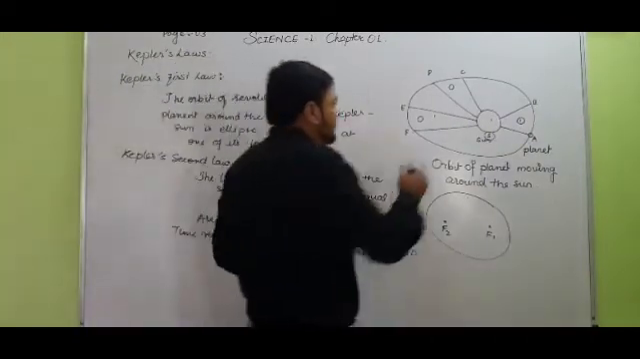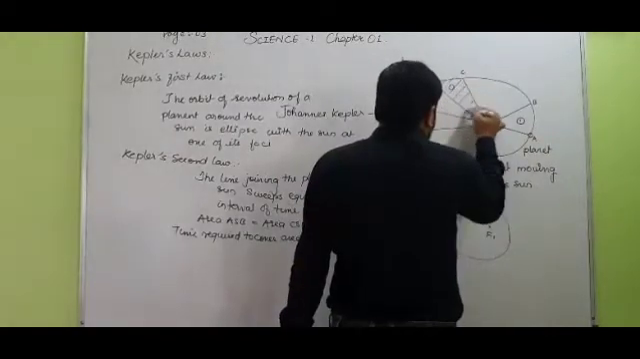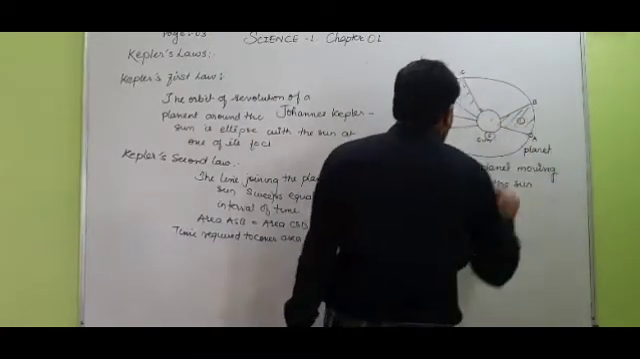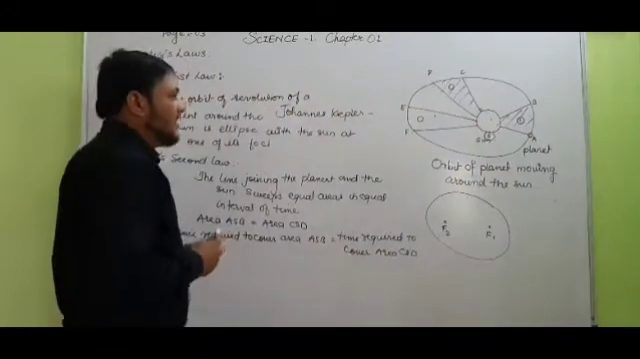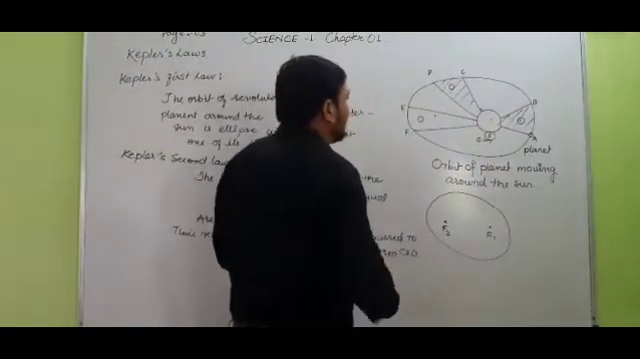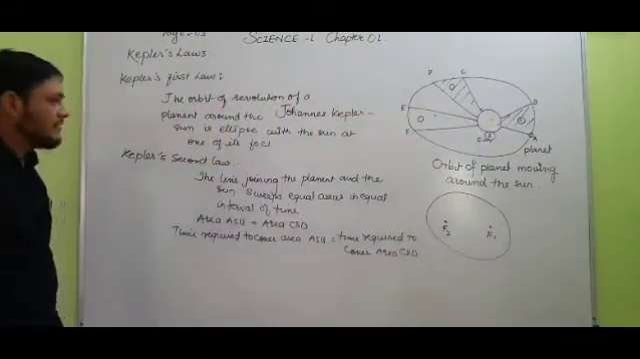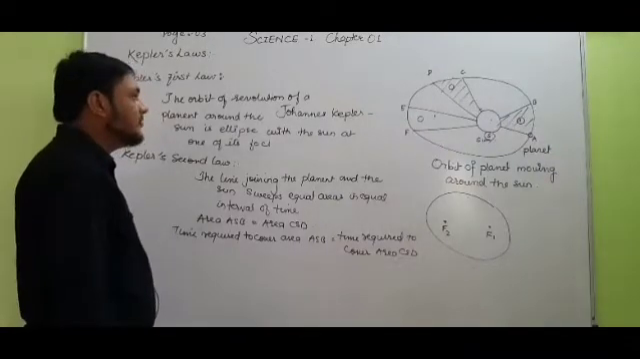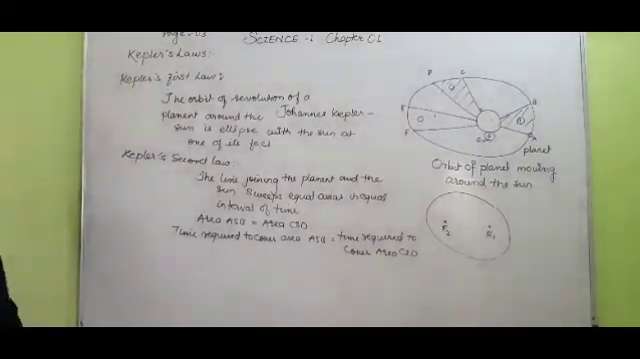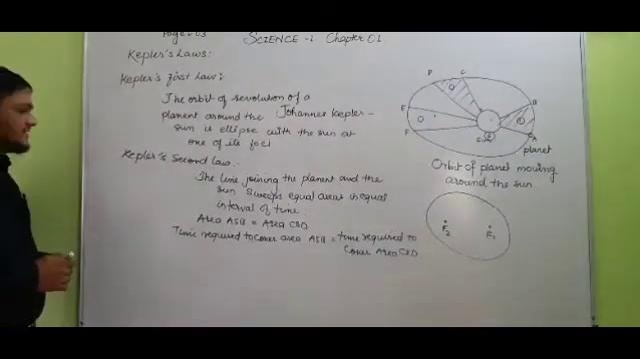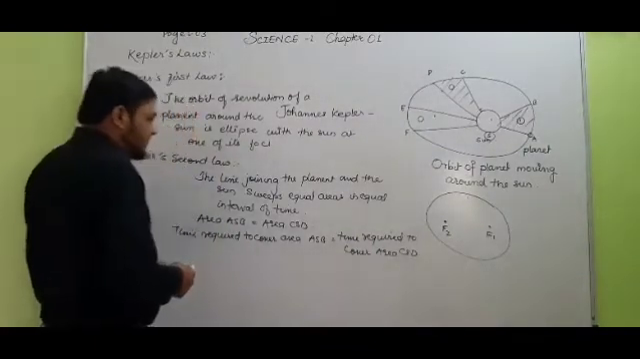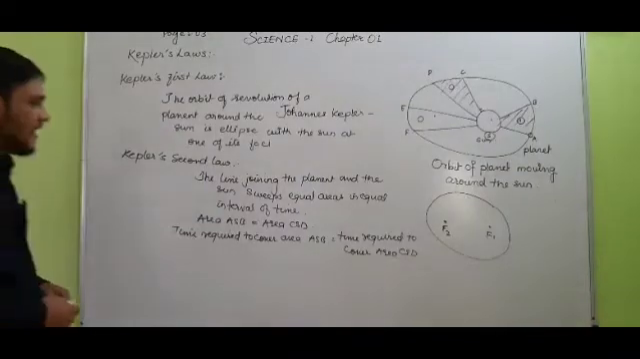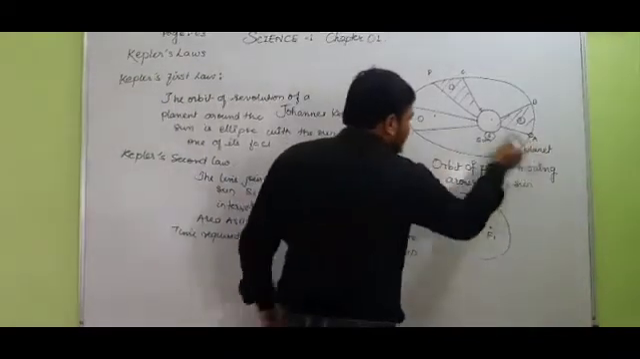And these areas, suppose I am just marking this area, and these areas are equal. The area ASB is equal to area CSD, and the time required to travel A to B and the time required to travel C to D are equal. So student, this proves Kepler's second law: the line joining the planet and the sun sweeps equal areas in equal intervals of time.